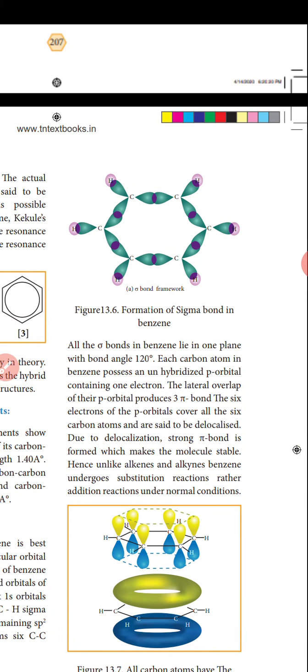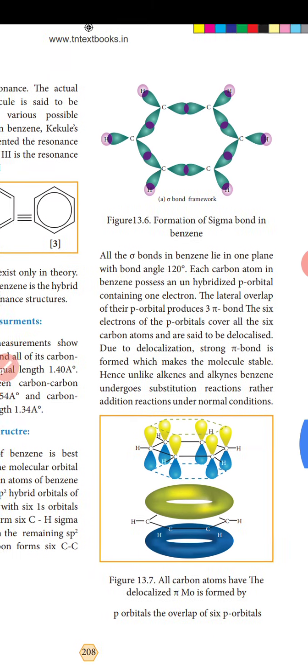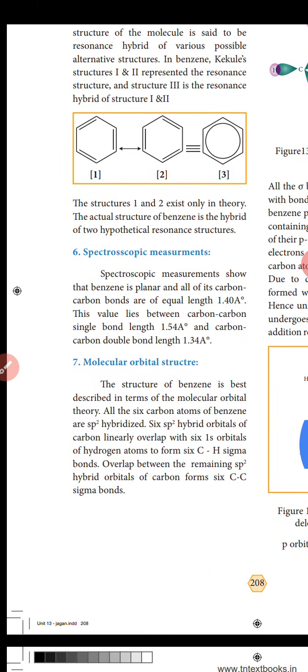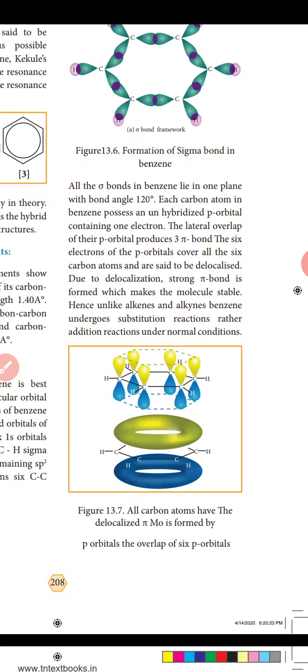6 sp2 hybrid orbitals of carbon linearly overlap with 6 s orbitals of hydrogen atoms to form 6 carbon to hydrogen sigma bonds. Carbon to carbon sigma bonds and pi bond formation, this process is very very important. Molecular orbital structure: all carbon atoms have the delocalized pi orbital. The molecular orbital is formed by the overlap of 6 p orbitals.